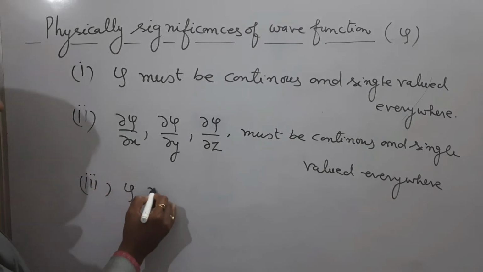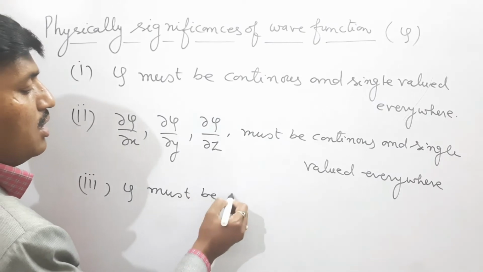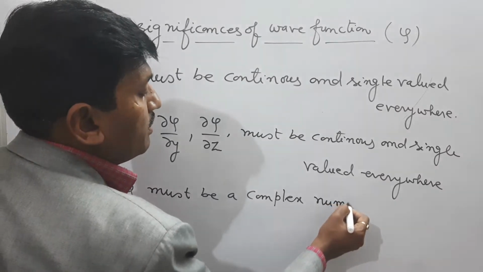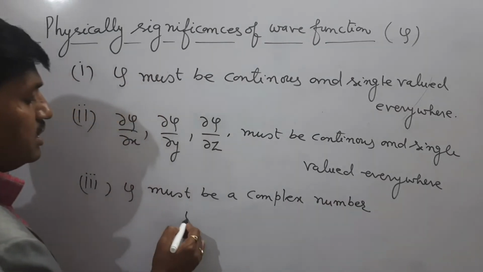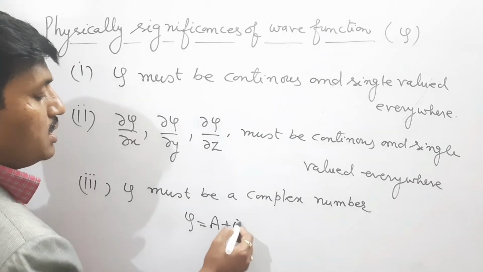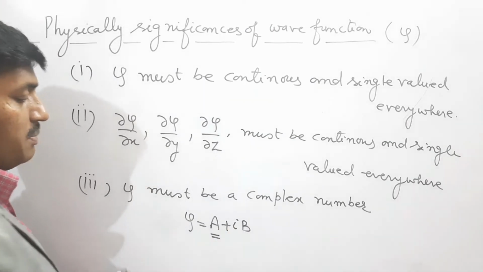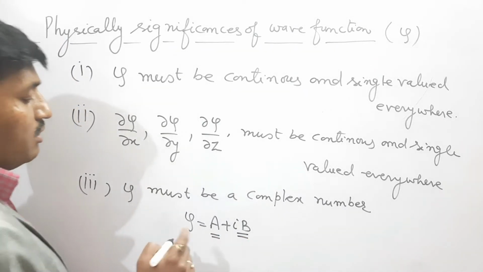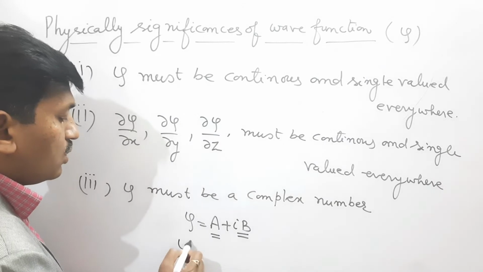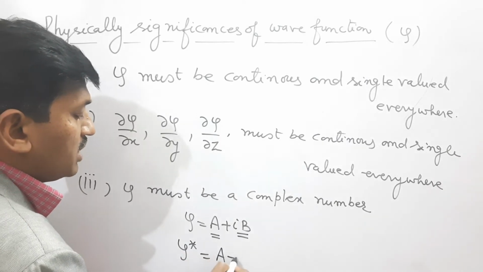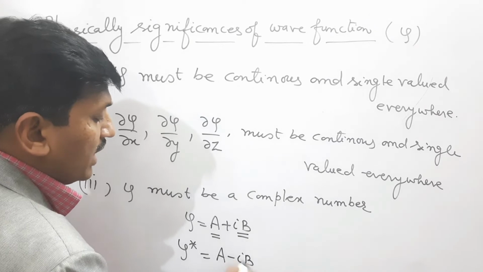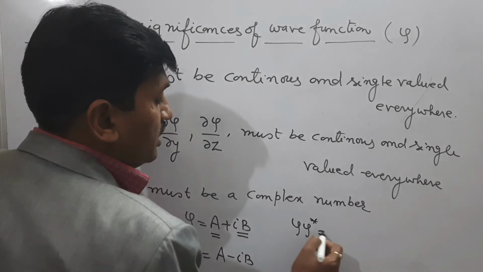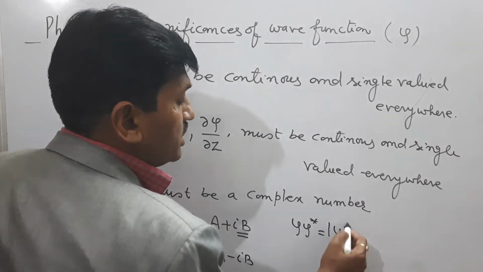psi must be a complex number, like psi equal to a plus ib, where a represents the real part and ib represents the imaginary part. For a complex number, the conjugate we can represent by a minus ib, and psi star psi, we can write as psi square.